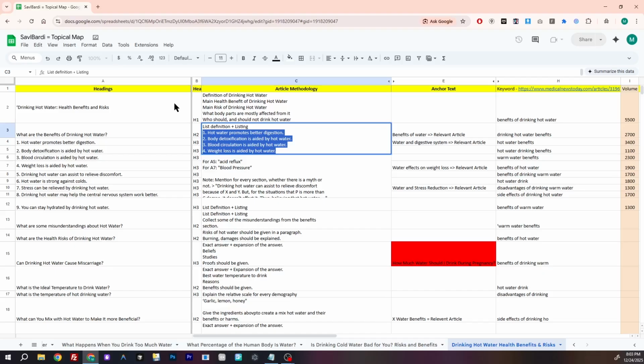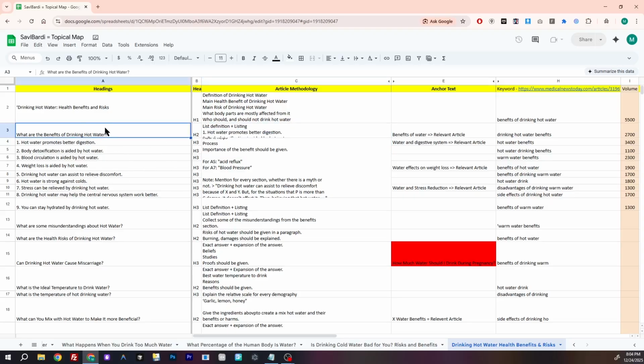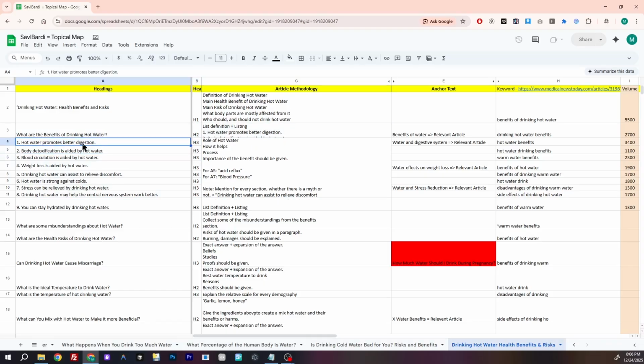And I also suggest you create the summative or summarized version of your next expanding context. For example, in this H2 we would summarize this specific section and write on it. And this is the summary of the whole article. If you look here, we order this specific list according to the prominence, the popularity, and the connections to other types of situations as well. For example, here we have digestion, and digestion is the most important context and it appears a lot of times in the queries. Plus, it's also related to constipation that appears in this specific article.